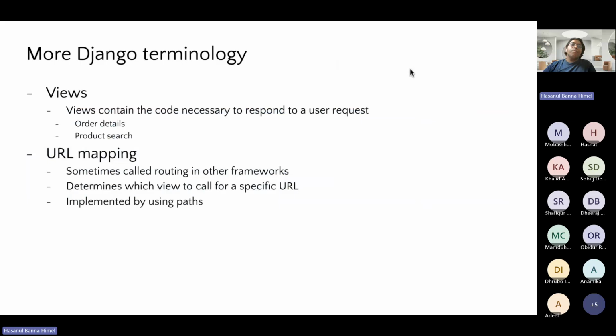Now, there are more Django terminologies such as views and URL mapping. Views in Django are responsible for accepting a user request and responding to it. And URL mapping is the process of taking the URL a user has entered, by clicking on a button or link, and mapping it to the correct view.